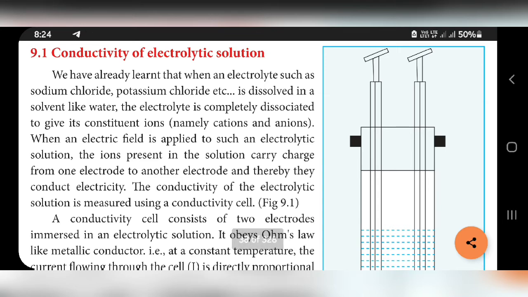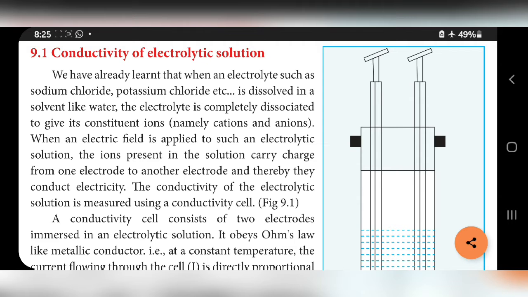When an electrolyte such as sodium chloride, NaCl, or potassium chloride, KCl, is dissolved in a solvent like water, the electrolyte is completely dissociated into ions. Example, if NaCl is dissolved in water, it is split into Na+ and Cl-. So it completely dissociates to give its constituent ions, namely cations and anions.